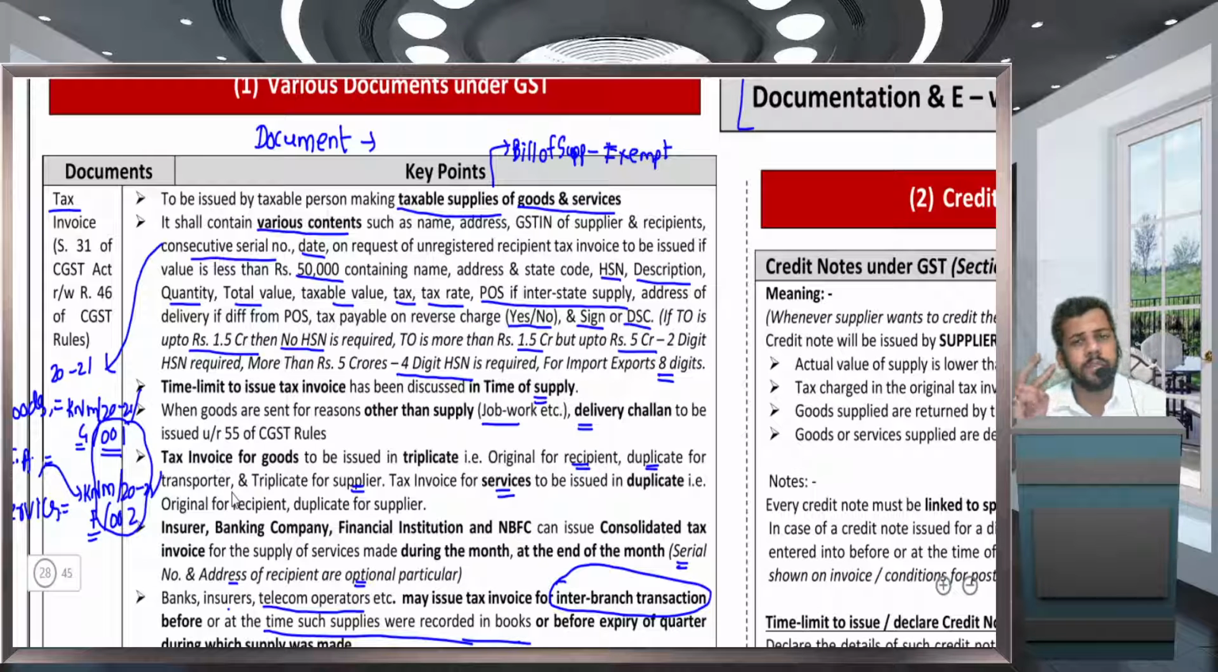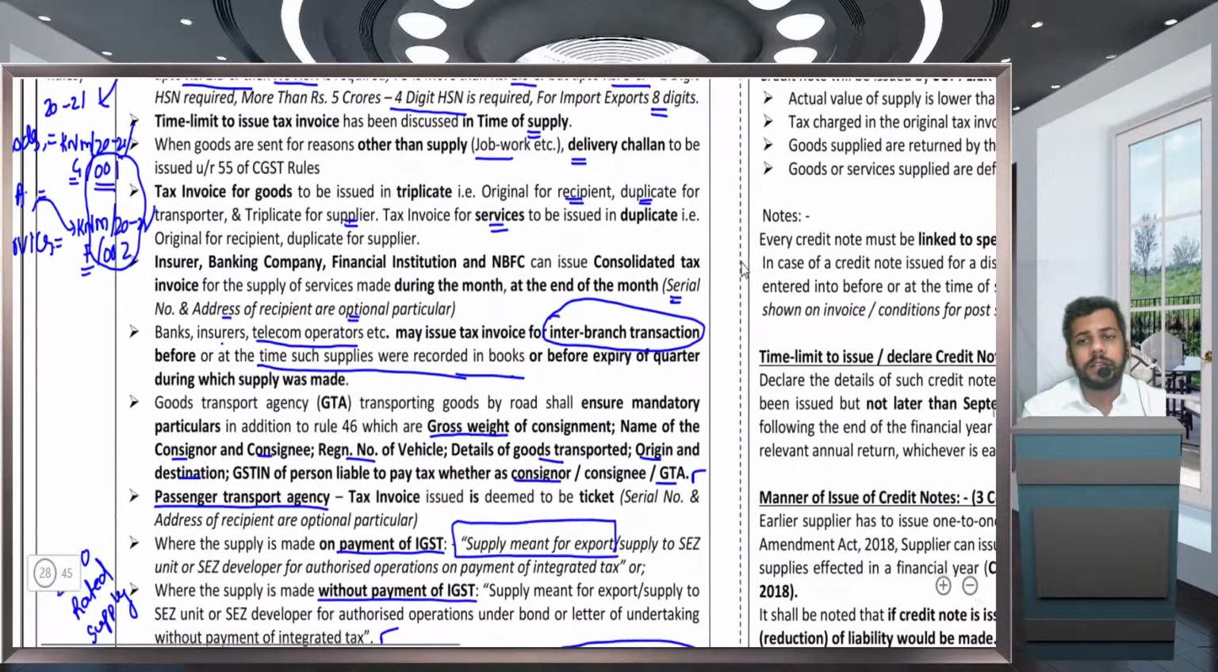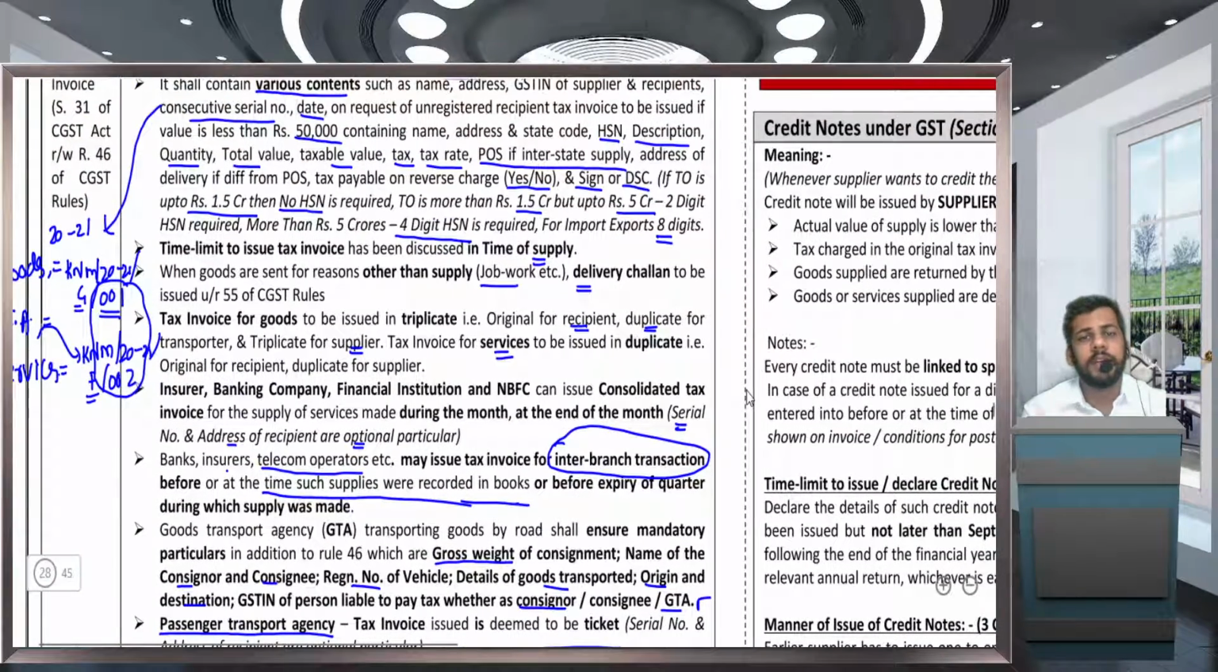Name of the recipient, name of the supplier, GST number, address, place of supply, HSN number. These are the common things which are to be mentioned on every tax invoice. In case of HSN, if your turnover is up to 1.5 CR, there is no requirement to mention HSN number. If your turnover is more than 1.5 CR but less than 5 CR, then you have to mention 2-digit HSN. If it is more than 5 crore, then 4-digit HSN. If you are undertaking import and export, you have to mention 8-digit. The invoice should contain the invoice date as well.